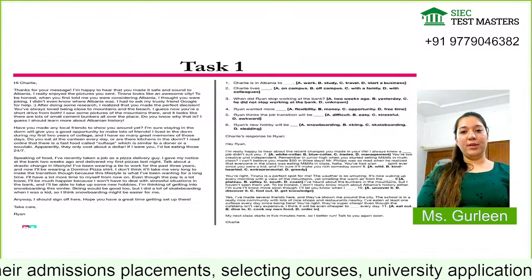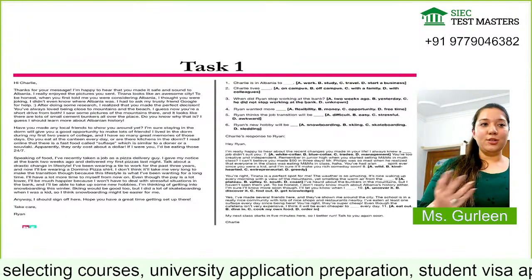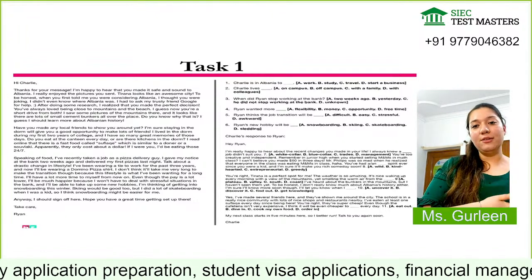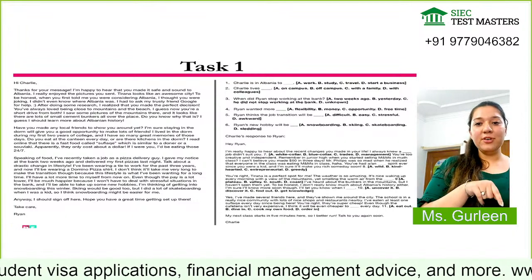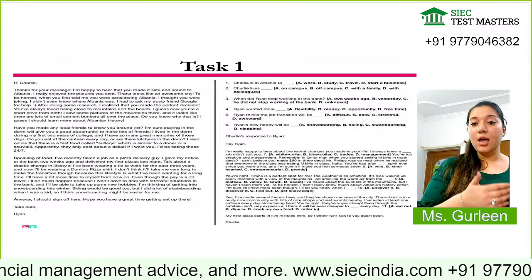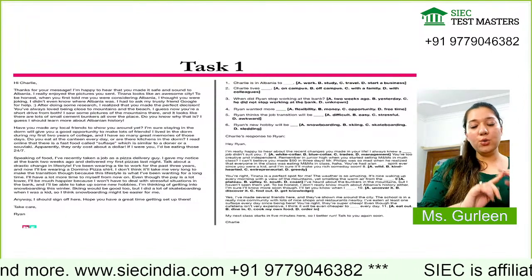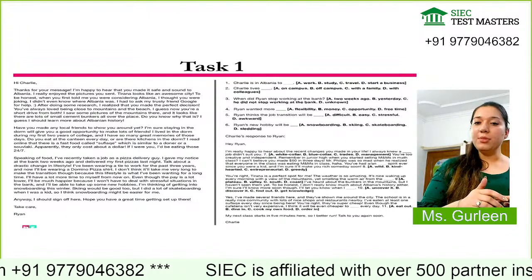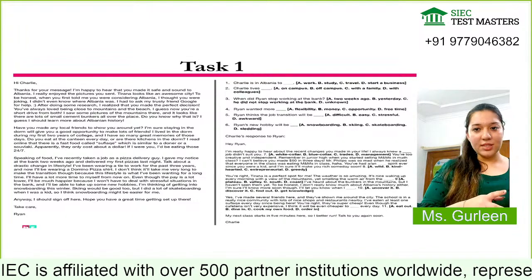What is the meaning of dorm, friends? Now, this is a kind of vocabulary if I talk about general students. Dorm is a place where usually students live, a kind of hostel, or I can say student residency. So if they are mentioning that you are staying in the dorm, it means the person is not there to either start a business, to travel, or to work. The person is here for study. So I am able to find the answer of the first question, which is B, right?